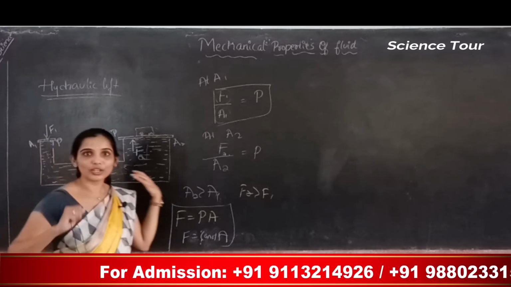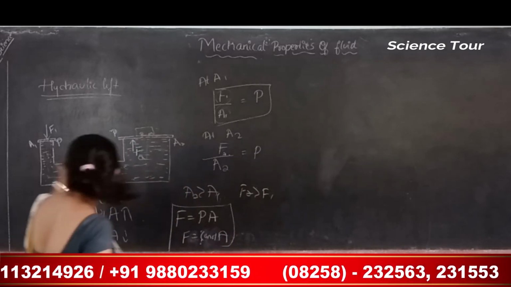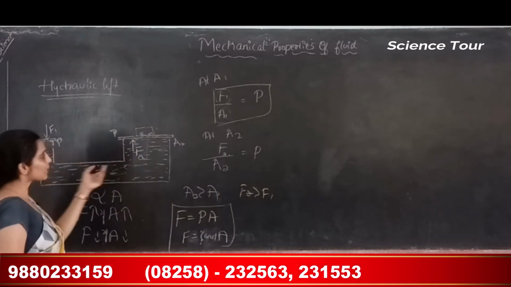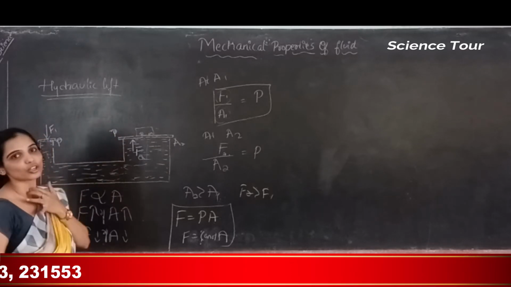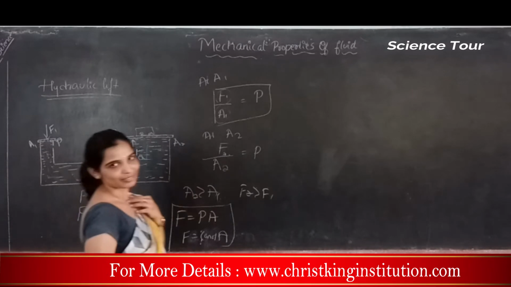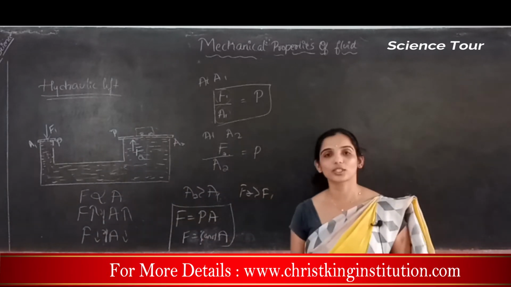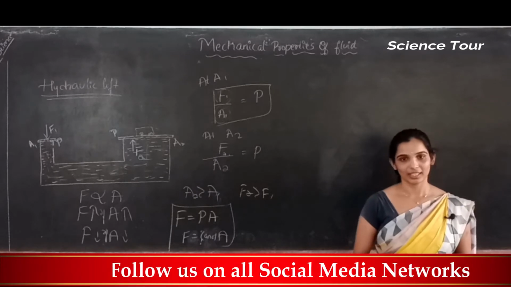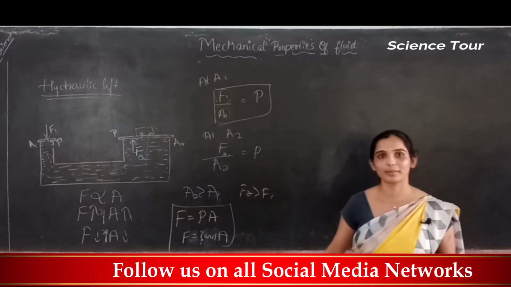You are lifting a huge object by applying a small amount of force here, which will be converted into a large amount of force here because of this hydraulic paradox. So the object will be lifted. This setup is called a hydraulic lift. You apply a small amount of force here and a larger amount of force is applied on the other.